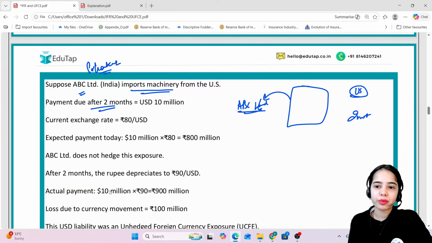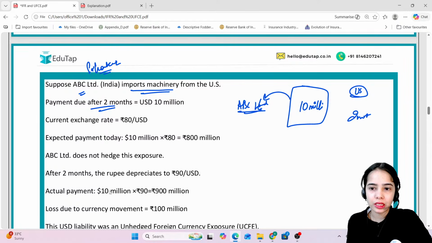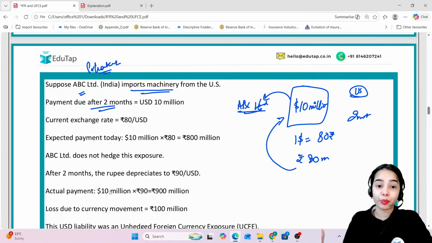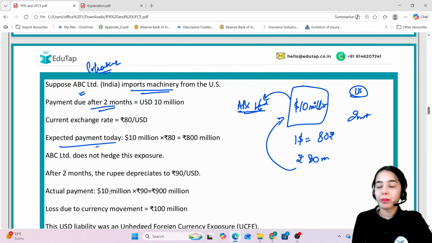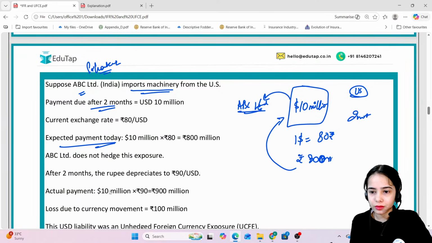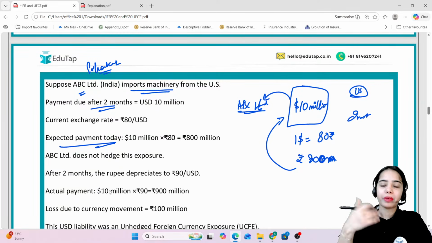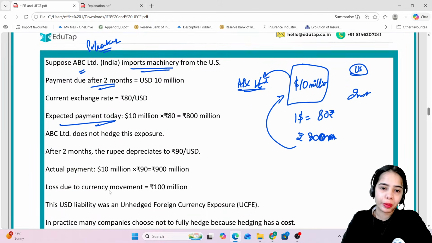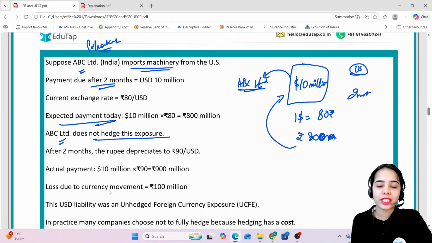Now this machinery is worth $10 million. Right now $1 is equal to 80 rupees. So this machinery is worth 800 million rupees. Sorry, 800 million rupees. So the expected payment today is 800 million rupees. ABC Limited does not hedge this exposure.